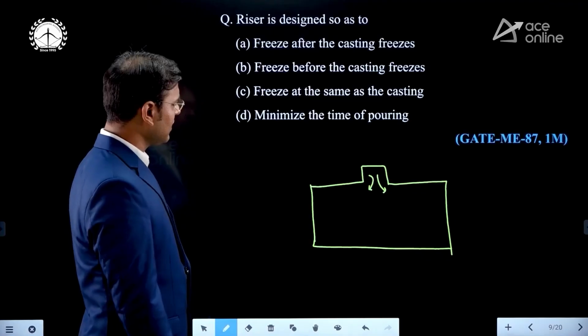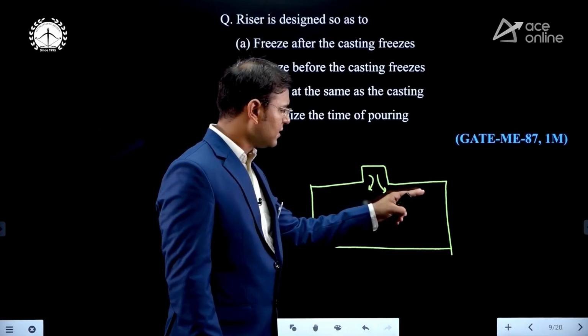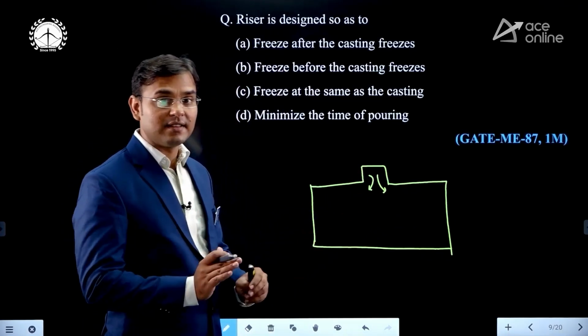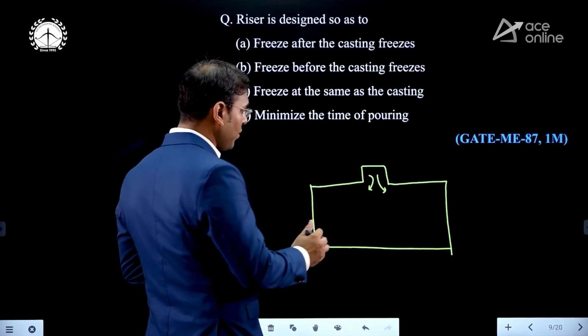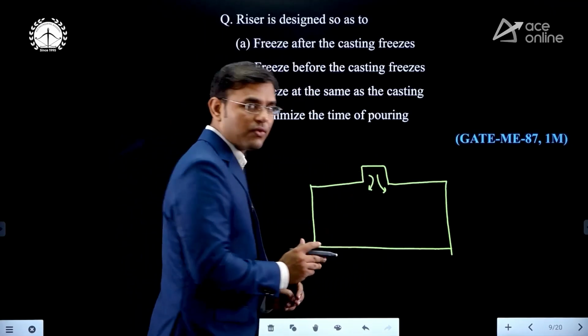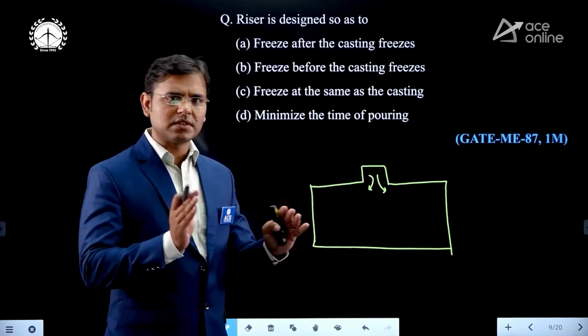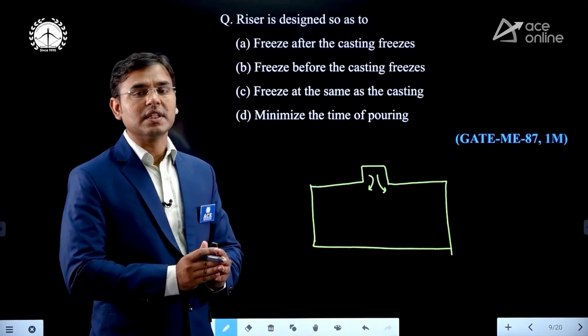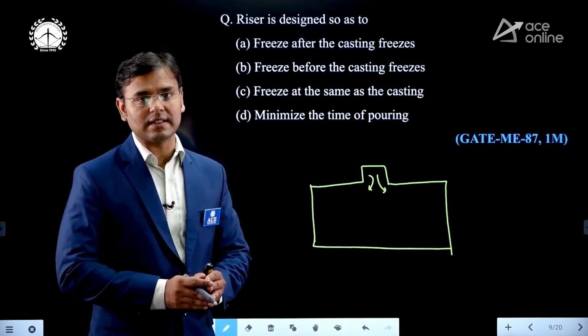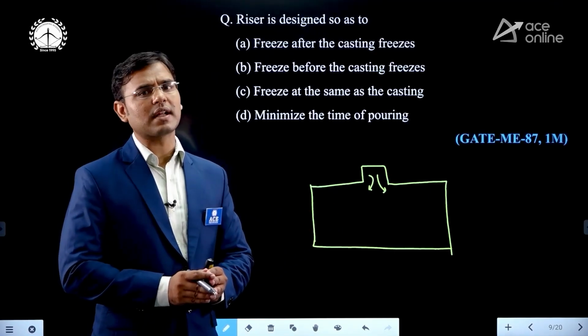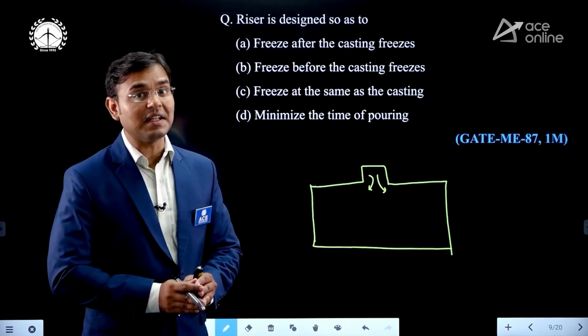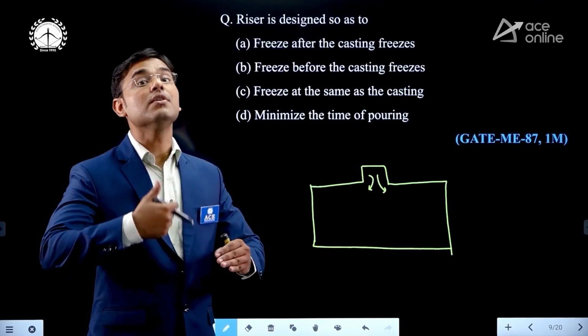Yes. Then just see that in the riser design topic, there is an important thing: the surface area of the riser must be minimum. If the surface area of the riser is minimum, then the heat transfer from the riser is less, and then it will solidify later.